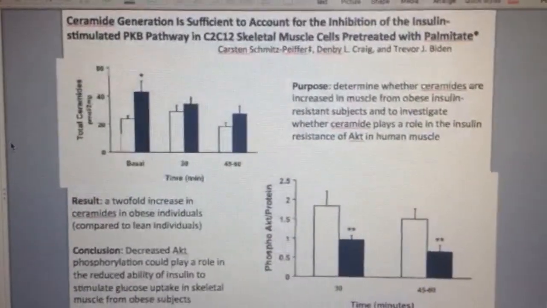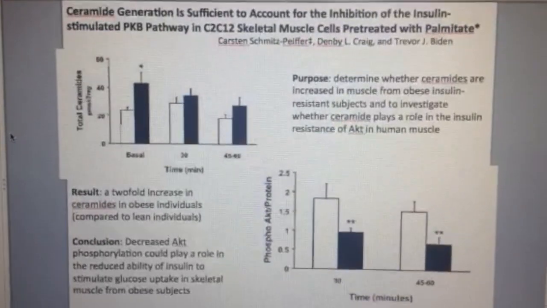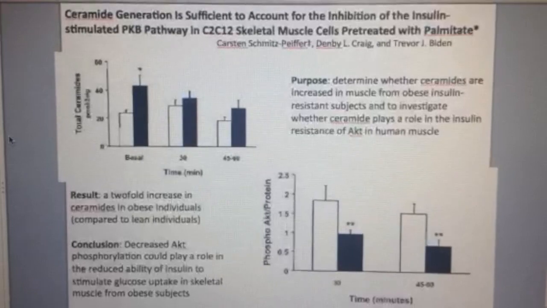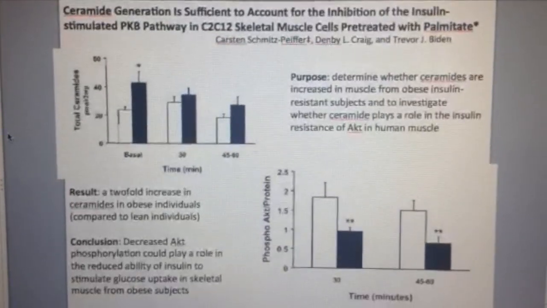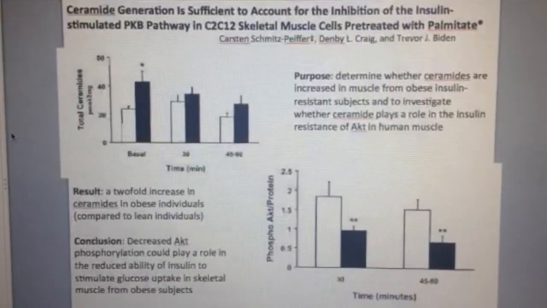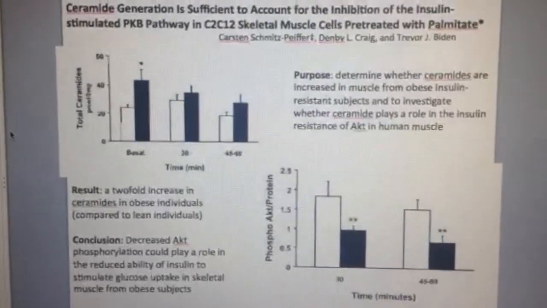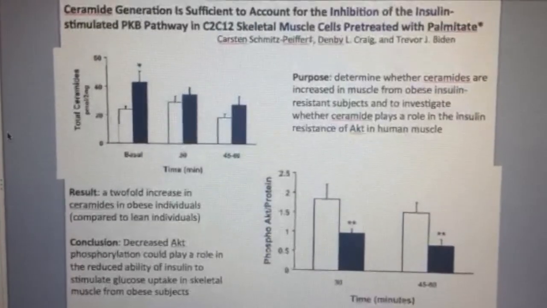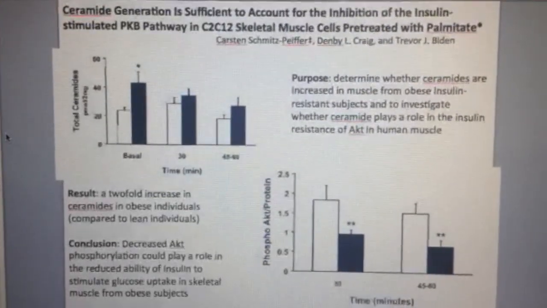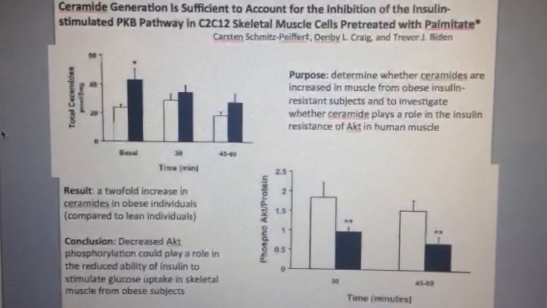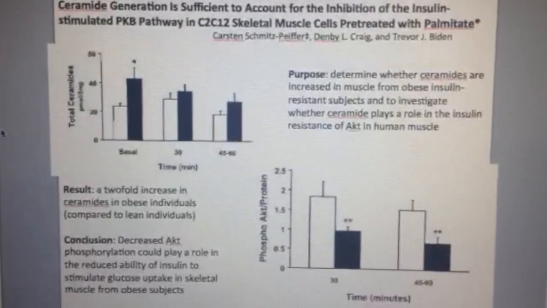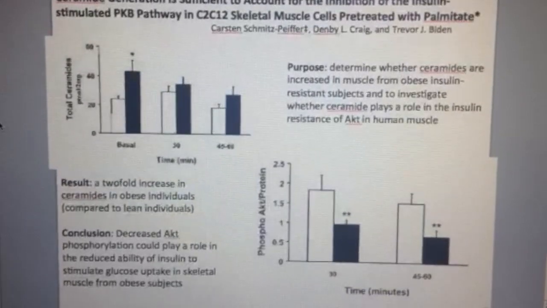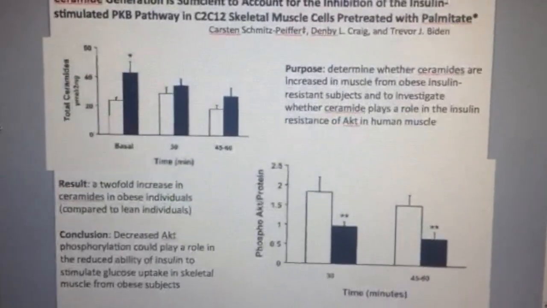The second study we found determined whether ceramides are increased in muscle from obese insulin-resistant subjects and investigated whether ceramides play a role in the insulin resistance of AKT in human muscle. The results of the study showed a twofold increase in ceramides in obese individuals when compared to lean individuals. In conclusion, the decreased AKT phosphorylation could play a role in the reduced ability of insulin to stimulate glucose uptake in skeletal muscle from obese subjects.